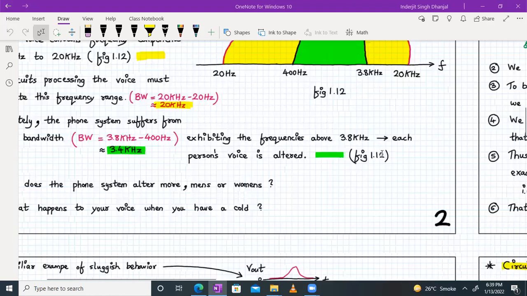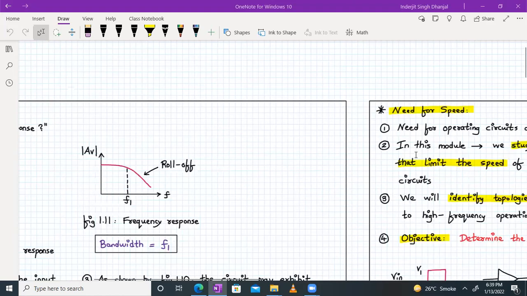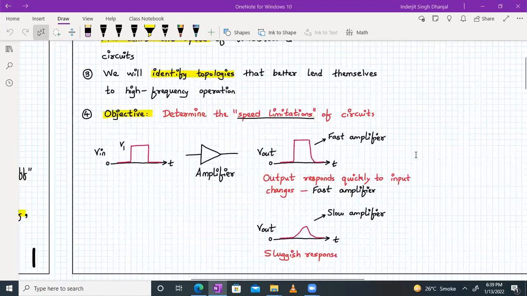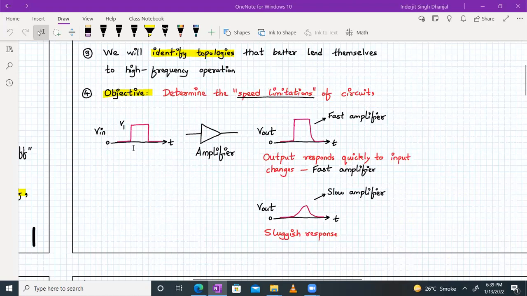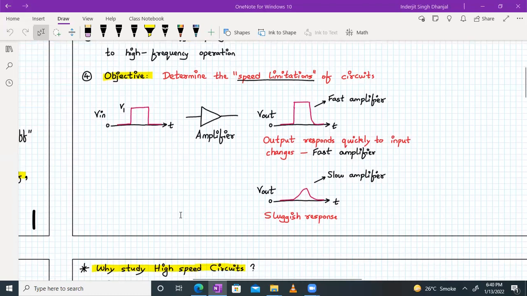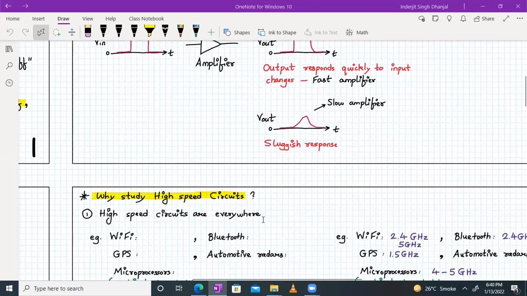And then later on, we went on to learn why we require operating the circuits at a higher speed, right? And what are the different challenges? So we applied a square wave pulse to an amplifier, and we saw the difference in the responses of a fast and a slow amplifier. In case of a fast amplifier, the output responds quickly to the input changes, whereas in case of a slow amplifier, the output cannot keep up with the input changes. That's why you see a sluggish response.